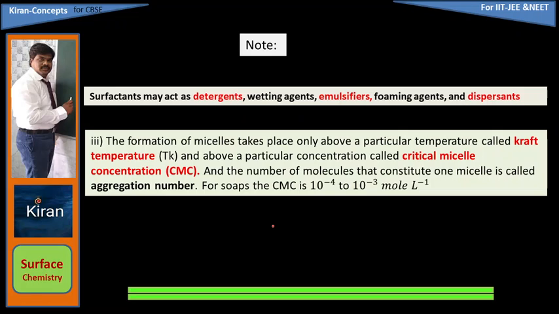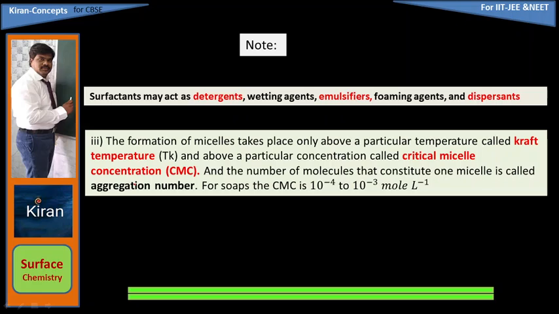Very important point, ma'am. That is the reason I have given it as a note. The formation of micelles takes place only above a particular temperature. For example, a particular temperature is there, 30 degrees. Above 30 degrees, colloidal particles are forming. That temperature, above 30 degrees centigrade, is considered the Kraft temperature. It is fixed for each colloid. At Kraft temperature only, colloids will be formed.